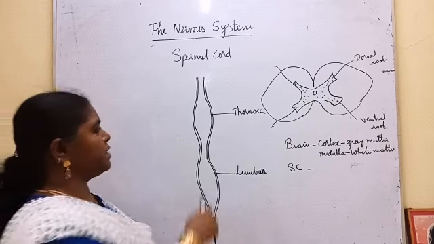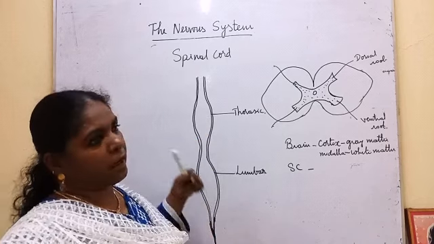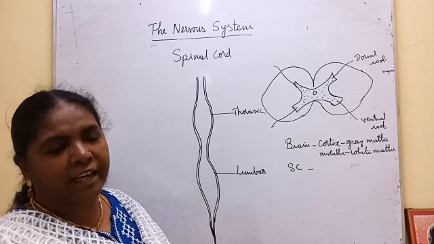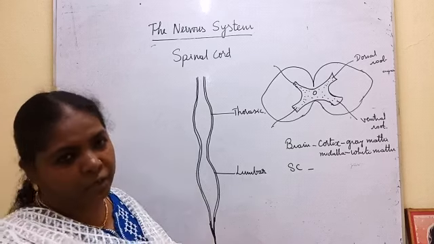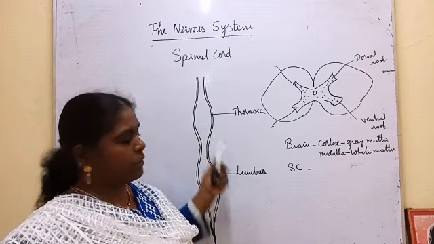It has two enlargements, thoracic enlargement and lumbar enlargement. Through the thoracic enlargement, the nerves enter and exit from the anterior part of the body. Nerves enter through the thoracic enlargement.